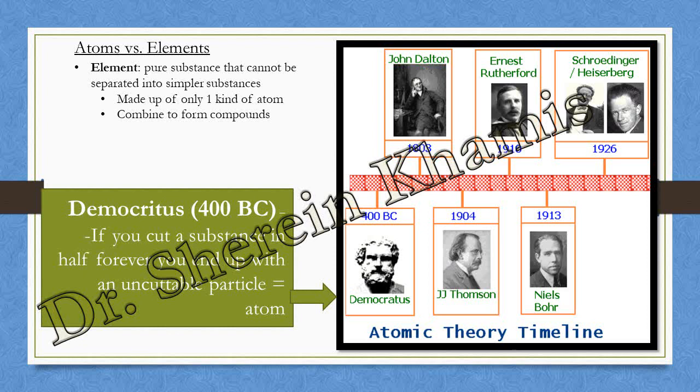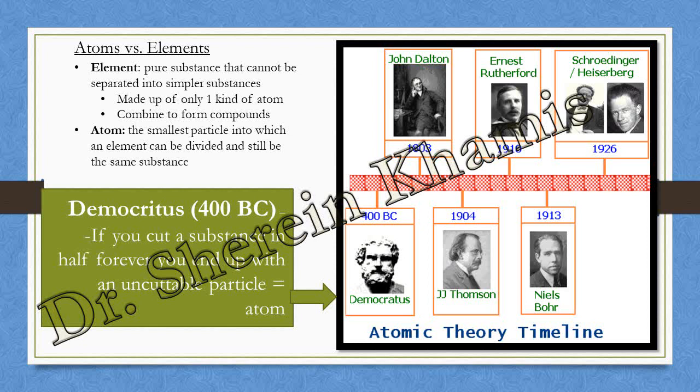But if we have an element and another different element, we have a kind of matter we call compounds. Okay, here we have the atom as a whole.